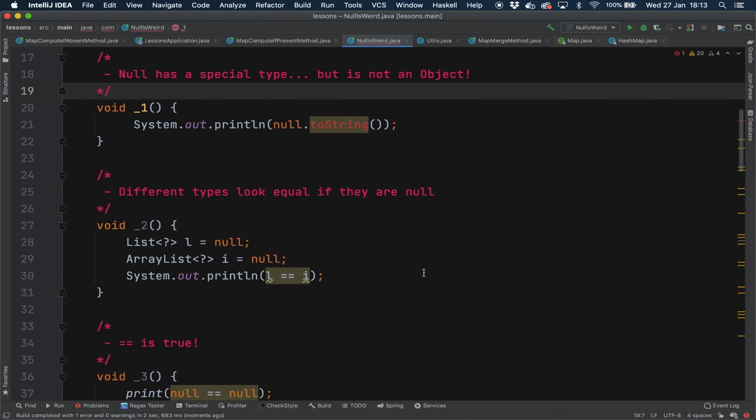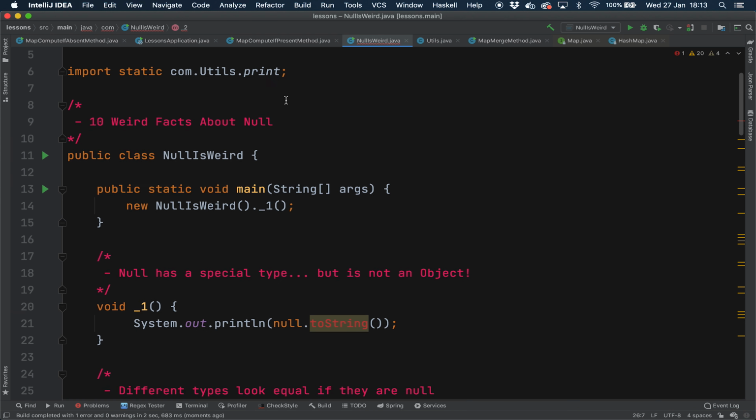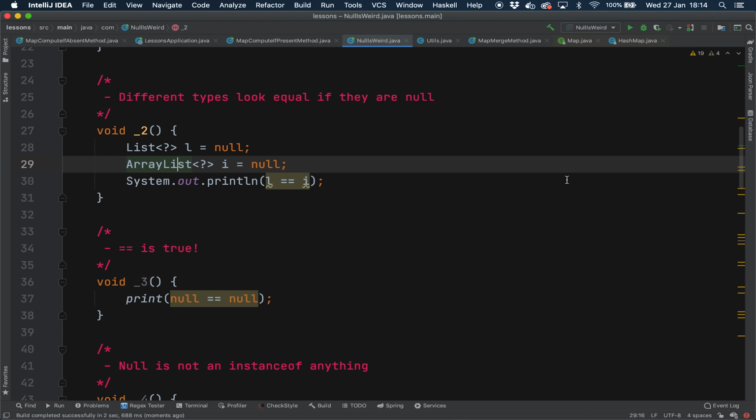Okay, let's look at weird fact number two. Completely different types look like they're equal if they are null. So let's run this. As you can see, we have a list and we have an array list. One is called L, one is called I. They're completely different object references, but they both are null. Now, when we say L equals I, you'd think they'd be different because they're different types, but in fact, because they both point to null, they are equals true. That's weird fact number two, that even different types look equal if they are null when you use equals.